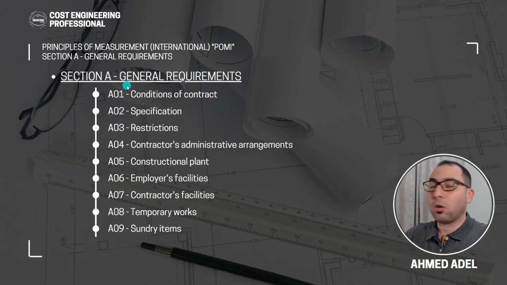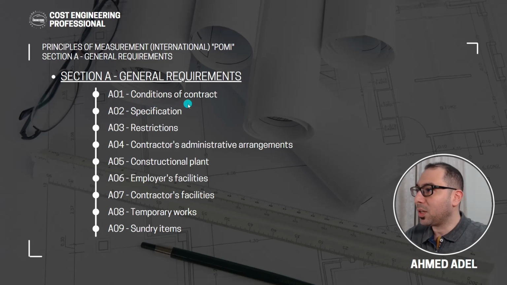So what are the contents of this section, or what are the subsections that we will be talking about here? We'll talk first about conditions of contract, specification, restrictions, contractors' administrative arrangements and constructional plant, employers' facilities, contractors' facilities, temporary works, and sundry items.